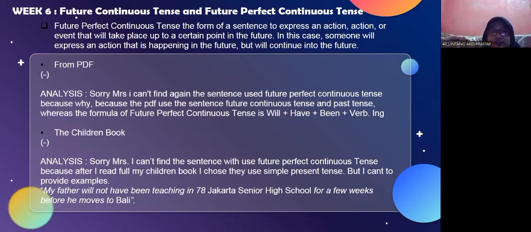Then, in the children's book, I also can't find a sentence using future perfect continuous tense, because after I read through my children's book, they only use simple present tense, but I can provide an example. My father will not have been teaching in the 78 Jakarta Senior High School for a few weeks before he moved to Bali.